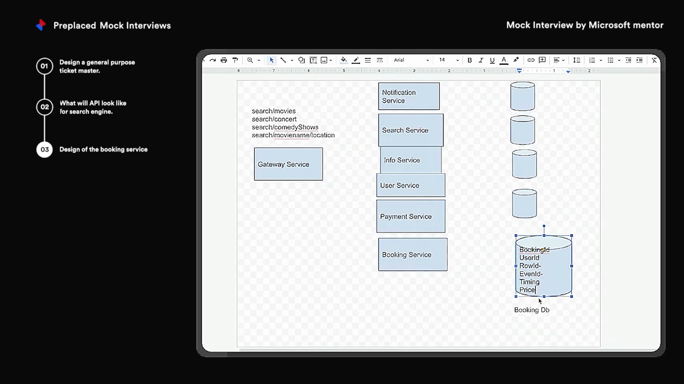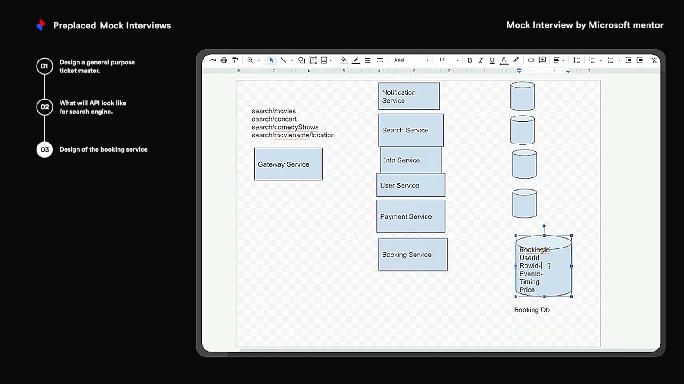This is my design for the booking database. For example, if the user wants to book a movie, then this booking table will contain information of the user who's trying to book. He'll have the information of what event he wants to book, which is a movie, or a comedy show, or a concert. Every event will have an ID, and based on the event ID, suppose he wants to store information about a movie, then he'll have a row ID, like which theater or event, theater ID, row ID is storing.